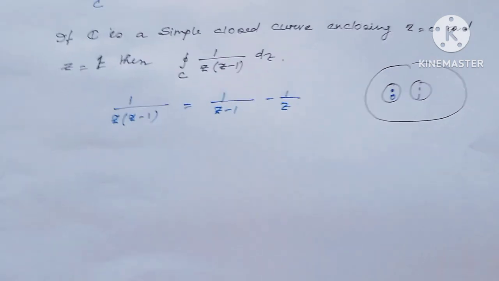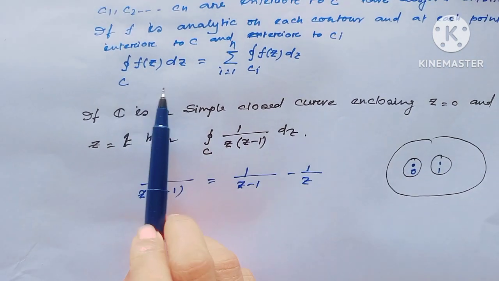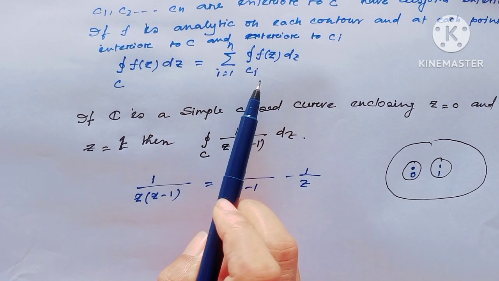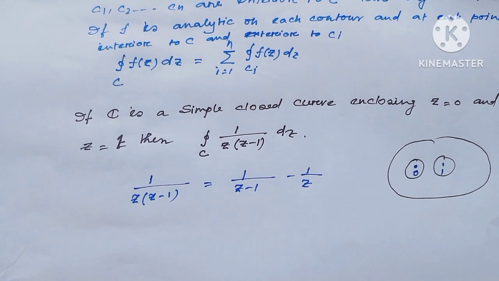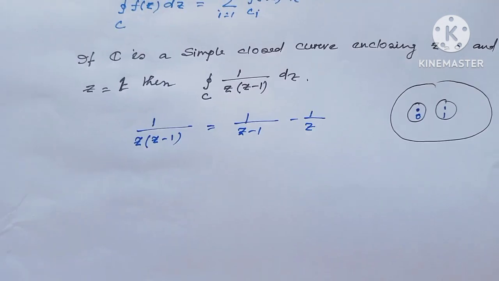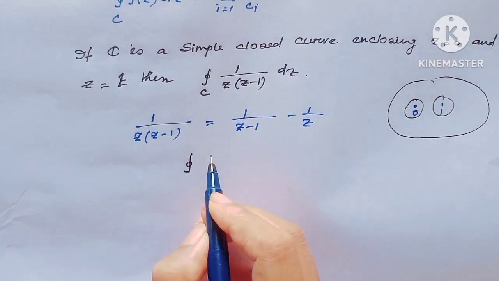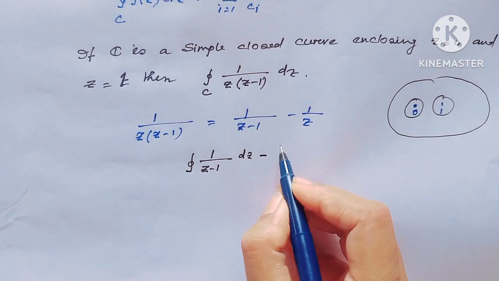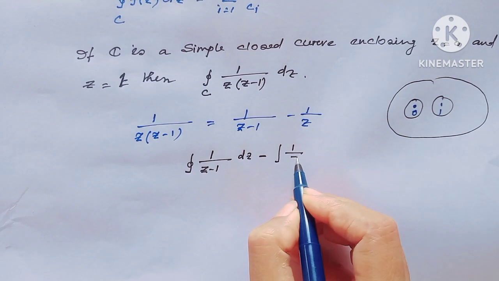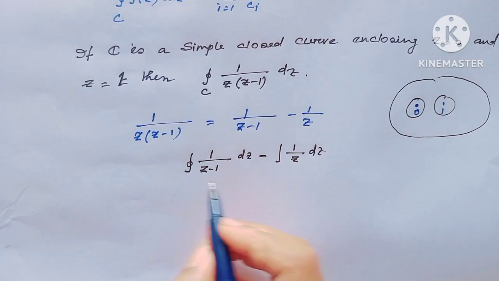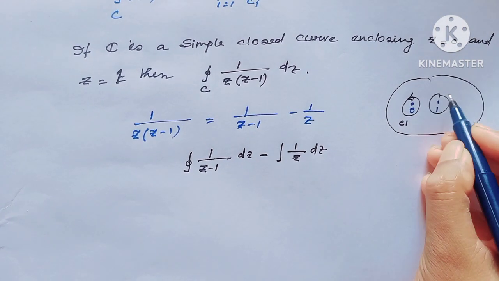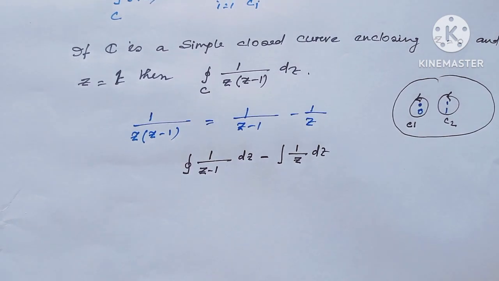Now by this theorem, integration over C of f(z) dz equals summation i equal to 1 to n of integration over Ci of f(z) dz. So by this theorem we can write integration of 1 over (z minus 1) dz minus integration of 1 over z dz, with respect to, consider this is the C1 curve with this orientation and this is the C2 curve with this orientation.